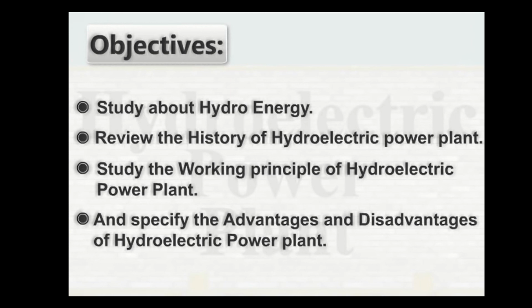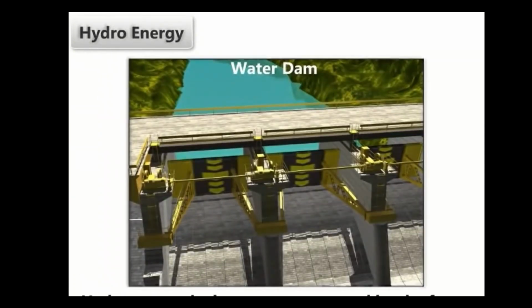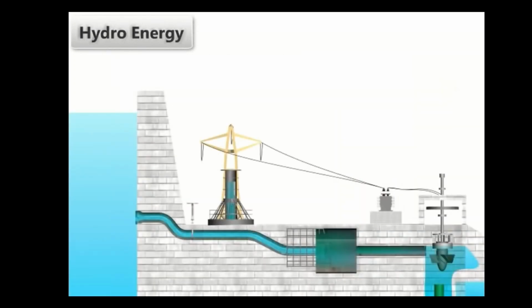So what is hydro energy? Hydro energy is the energy generated by the force of water. This is a powerful way of generating electricity. The hydro energy is converted into electric energy by a hydroelectric power plant, and this energy is called hydroelectricity.